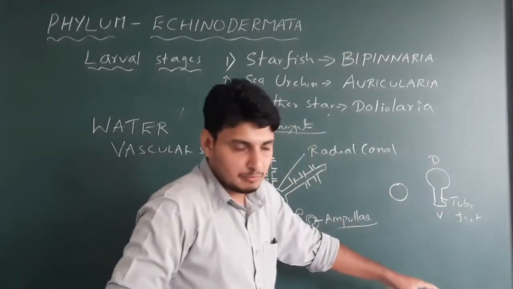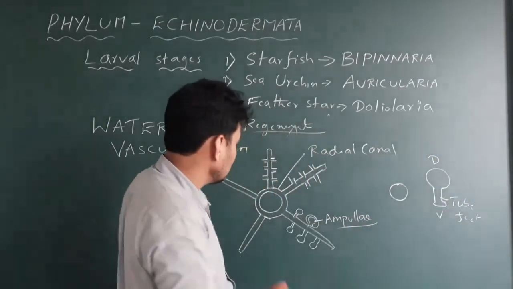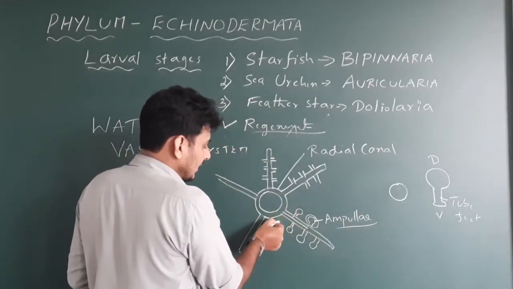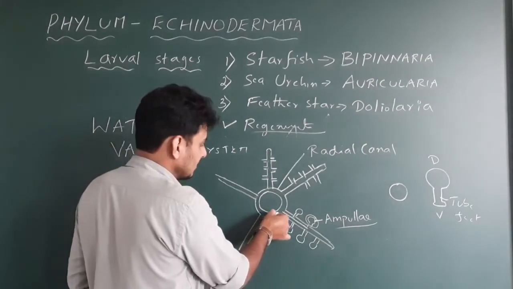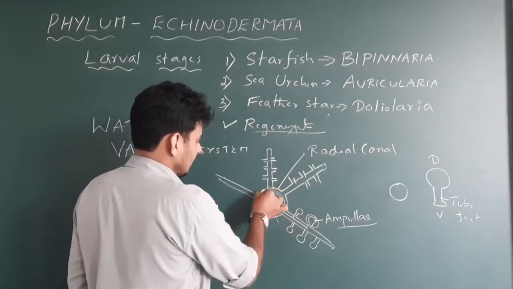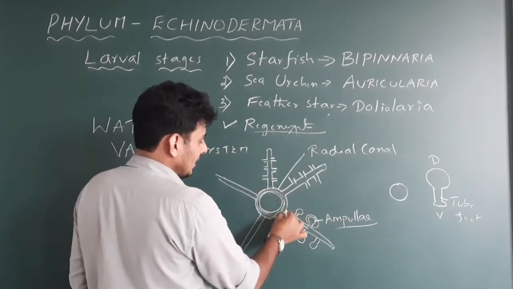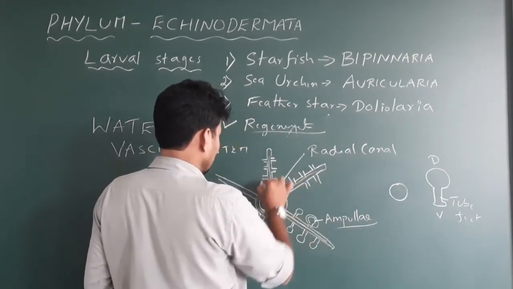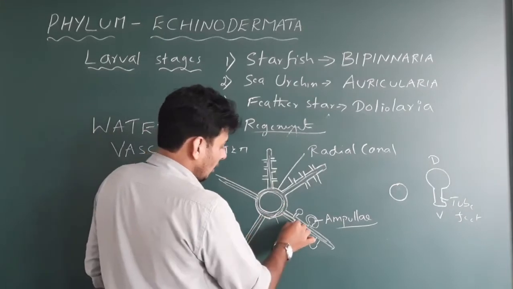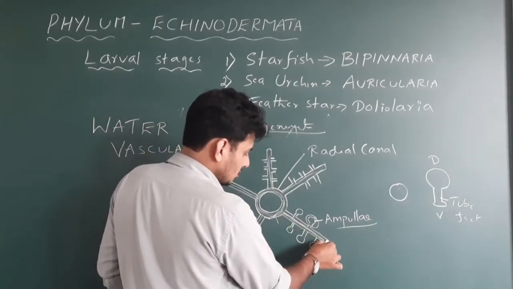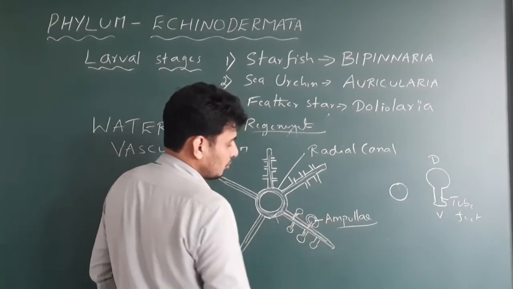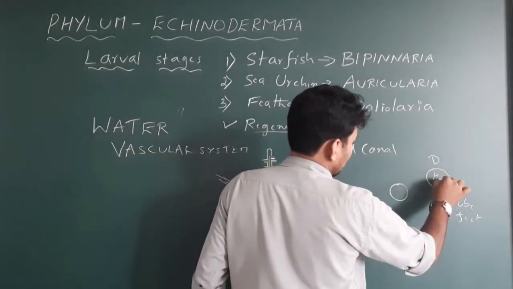This locomotion by the tube feet is mainly because of the continuous movement of the water. Water normally taken by the mouth enters into this radial ring or radial canal, and after that it enters into the main pipe like this. Okay, you could see the pipe system like this. Once the water goes inside this pipe, obviously it will enter into these tiny pipes which contain ampulla. Okay, water is here now.